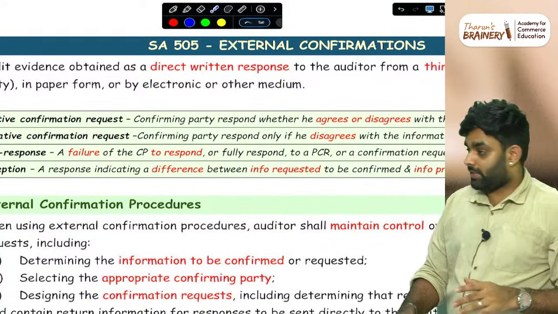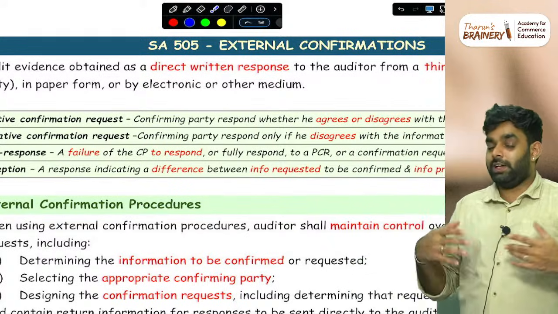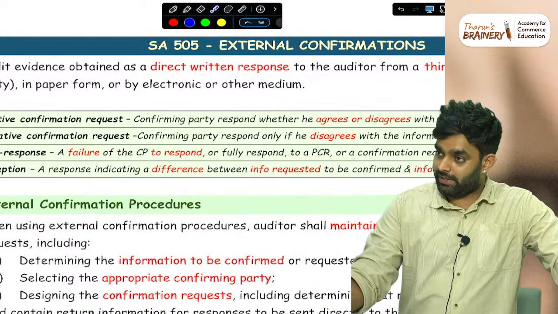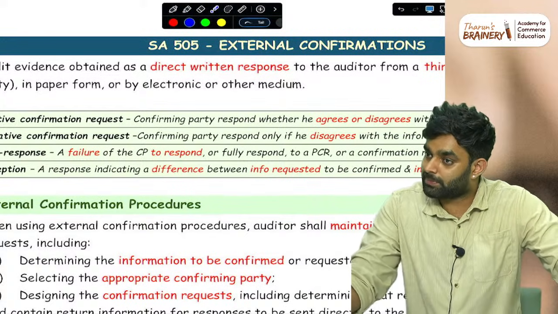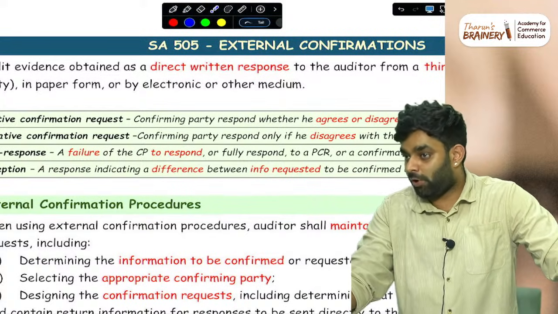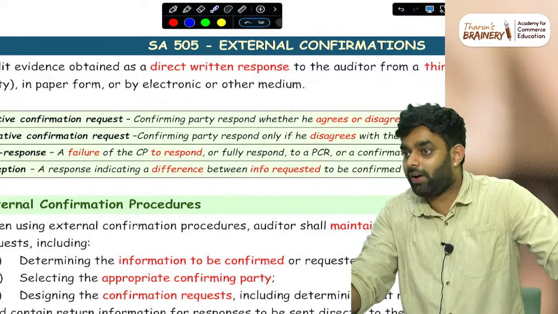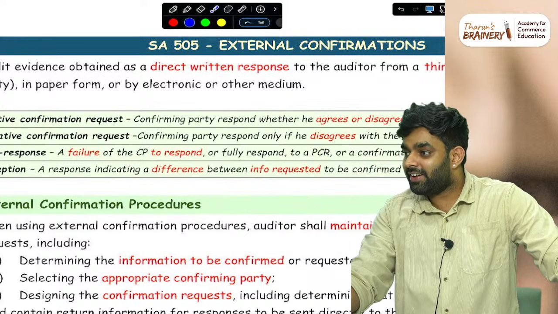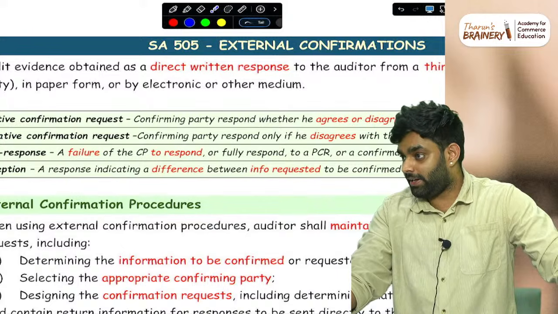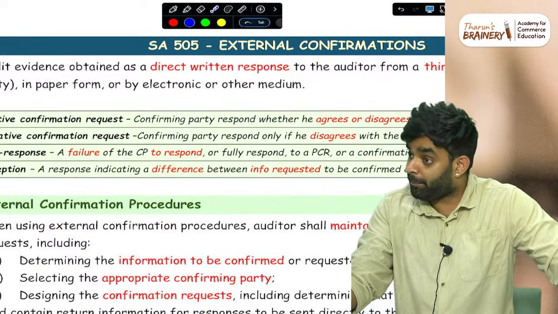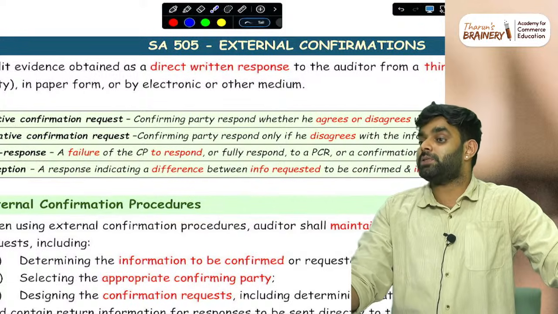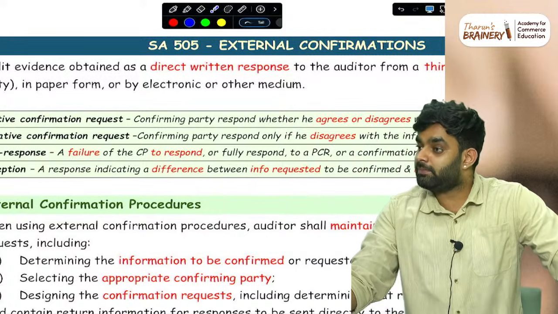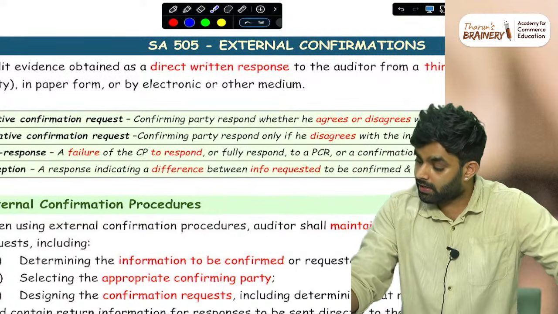Let me ask you one single question, not there in this one. What are the situations in which you can send a negative confirmation request and trust it as sole substantive evidence? Normally, low risk. Correct. Then 2 more points are there. Transactions are low, small, not bigger amounts. Normally, negative confirmation is less persuasive audit evidence than positive confirmation, but there are certain situations in which you can send it and trust it as audit evidence.